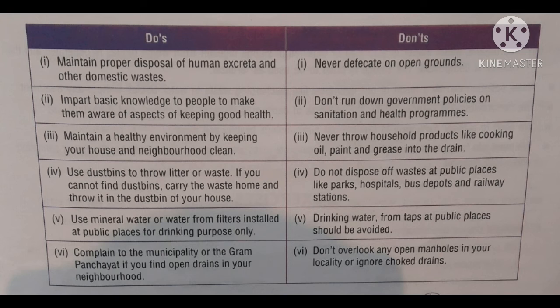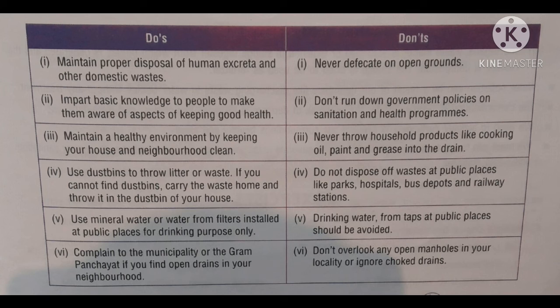Now, do's and don'ts. The first point is do's: maintain proper disposal of human excreta and other domestic waste. These should be properly disposed of. Second point is impart basic knowledge to people to make them aware of aspects of keeping good health.